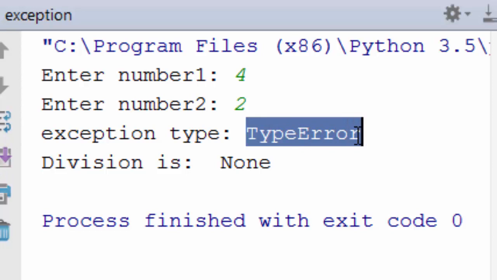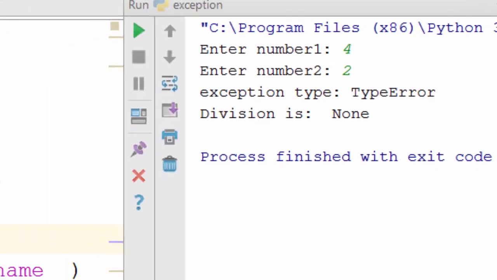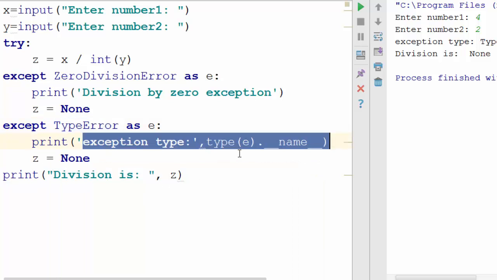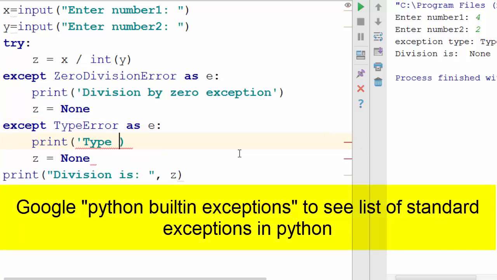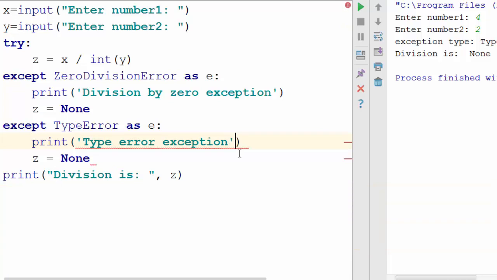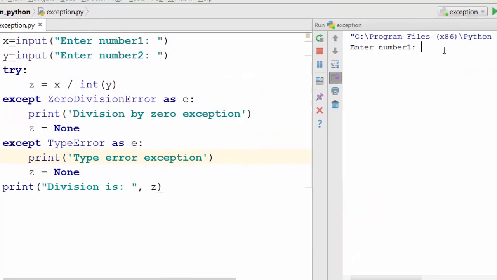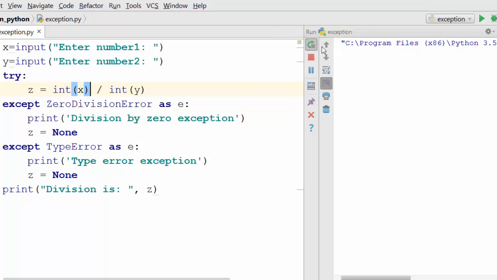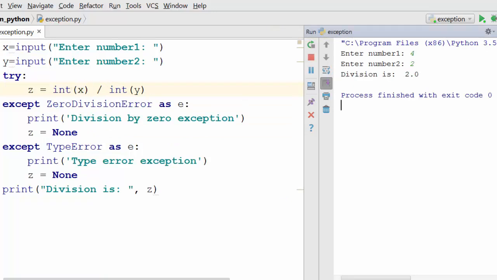aha, now it is saying exception type is TypeError. So you know what the exception type is, so let's put TypeError here, and here you can say TypeError exception. Okay, when you run this, you say 4 divided by 2, you get the TypeError exception. Upon noticing this exception, obviously you will examine your code, you will fix it, and then when you run it again, it just starts working fine.